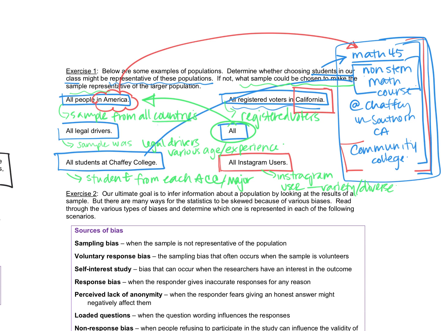I guess earlier when I said America, I'm thinking of all the states, all the countries that make up America. Not just the United States. I was thinking North America, South America, the Americas. So however you're thinking about that, your answer might be slightly different.